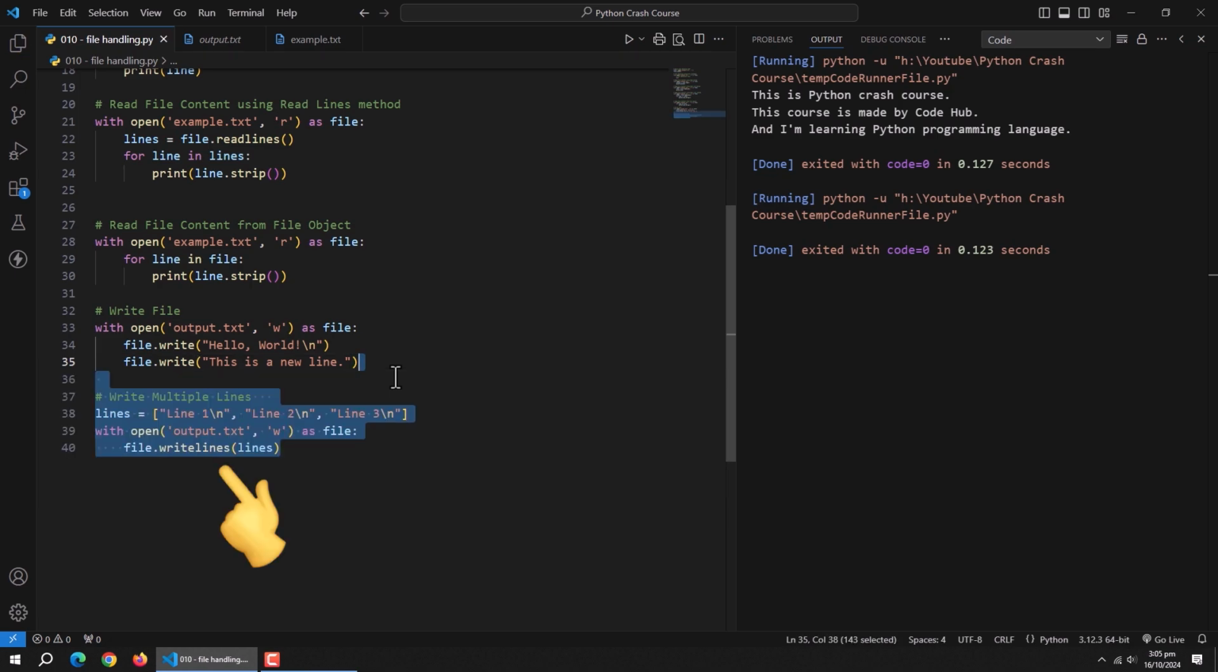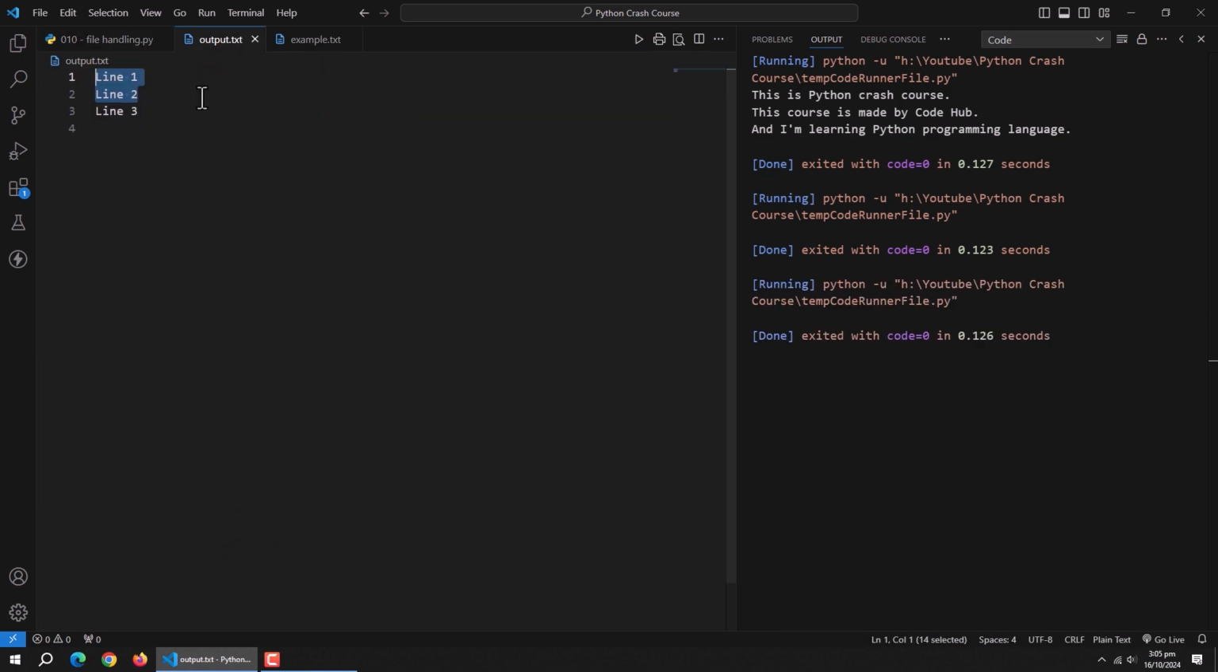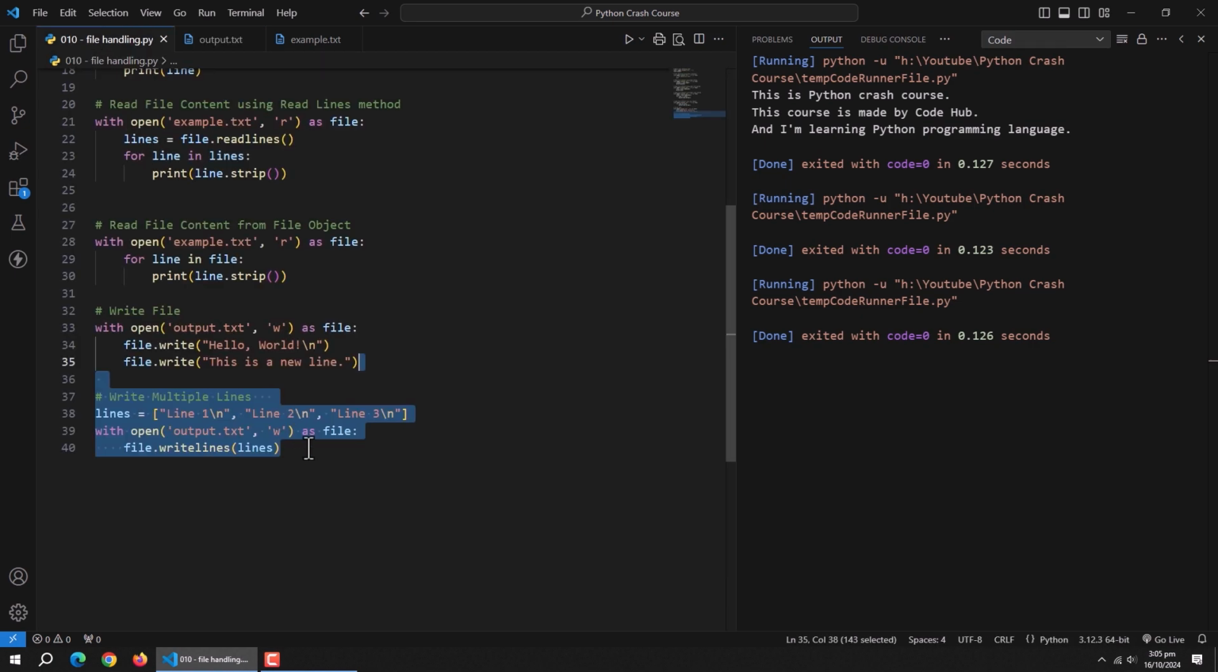If you want to write multiple lines at once, you can use writelines. Despite its name, the writelines method doesn't add new line characters for you. You need to add them yourself if you want them. It's like a printer that prints exactly what you give it, no more, no less.